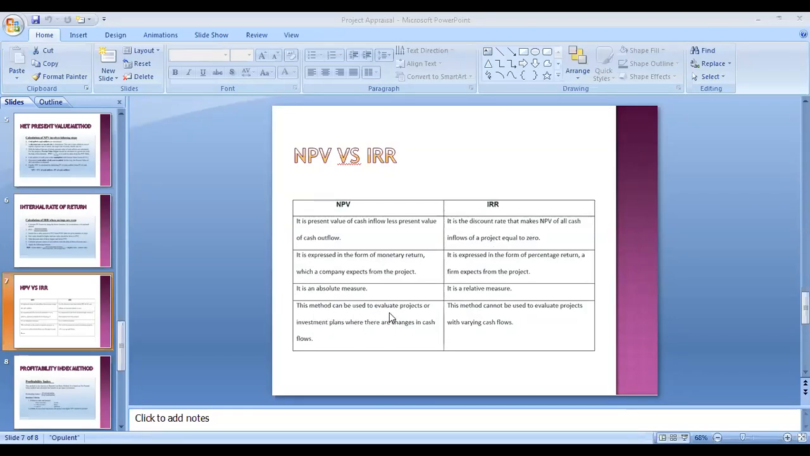This method can be used to evaluate the project and investment plan where there are changes in the cash flows. Here, this method cannot be used when changes take place in the project.